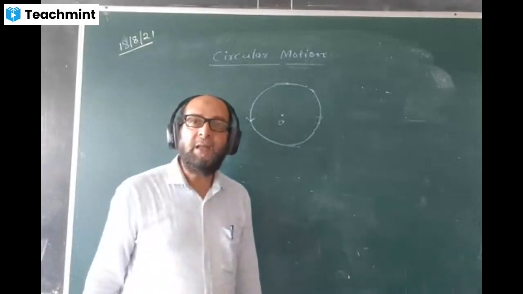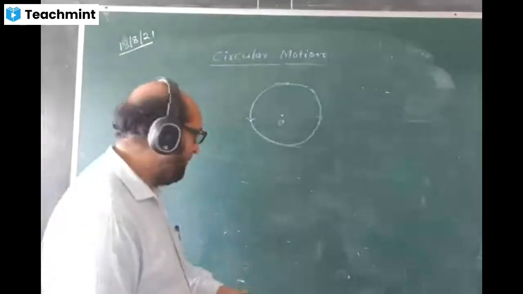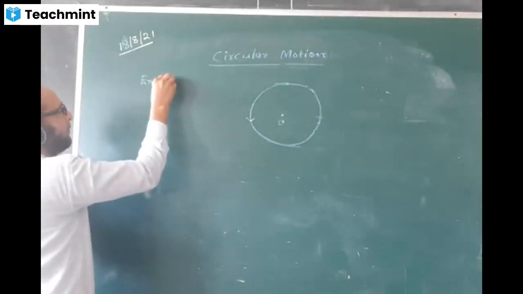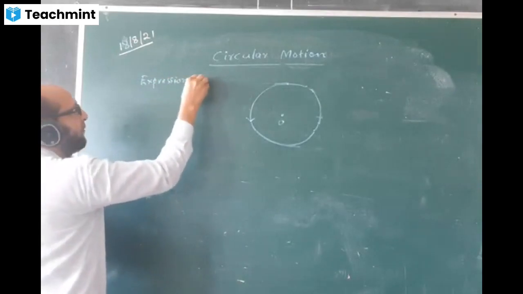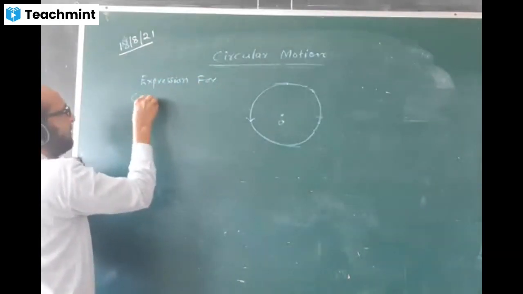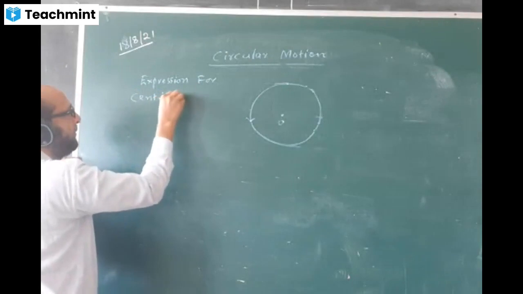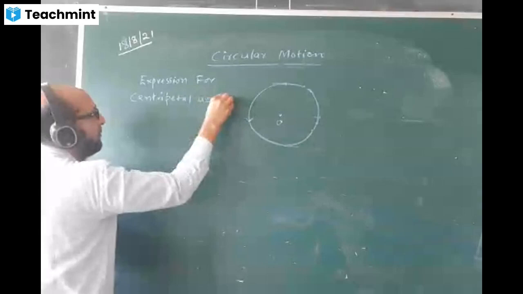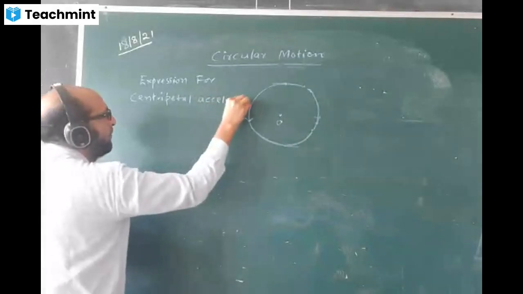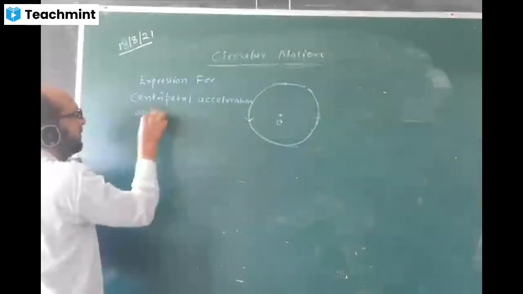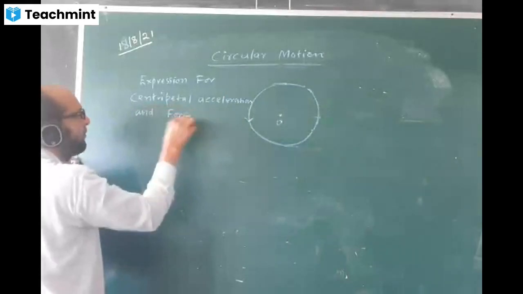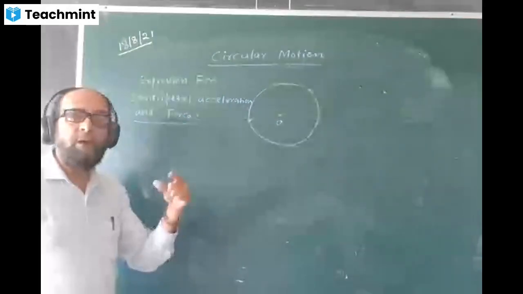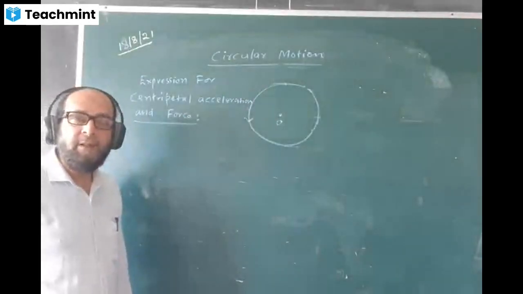Give the heading: expression for centripetal acceleration and force. We are going to find a formula for centripetal acceleration and centripetal force.